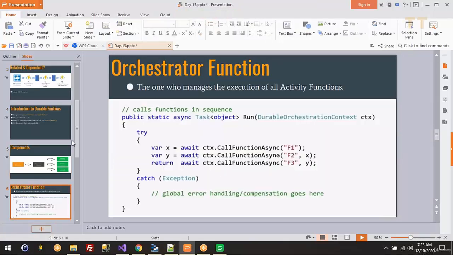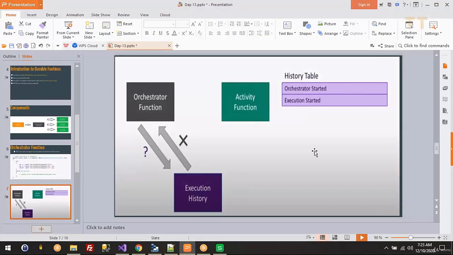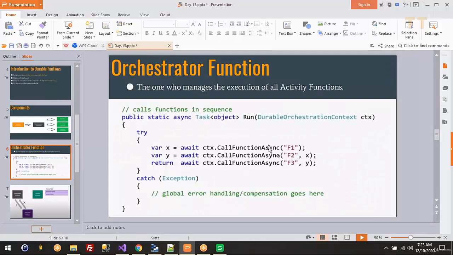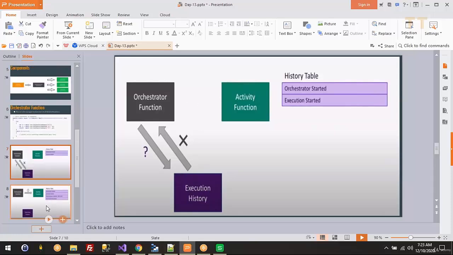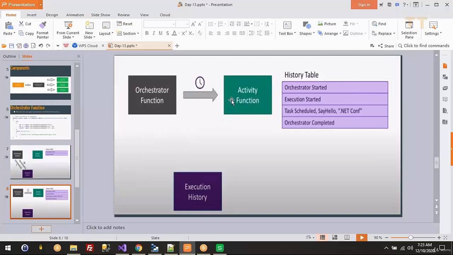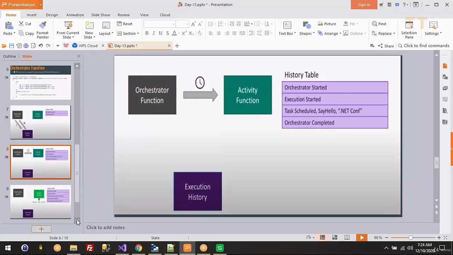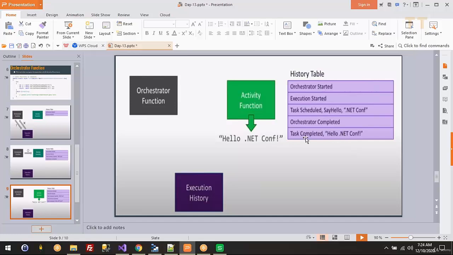Okay, we'll see one example. How are they able to achieve this? Same thing: internally, they are maintaining a history table. Whenever the orchestrator function tries to execute this first call, before executing, it checks that history table: did I execute this function? If the result is no, then it will execute the function. It will queue that function into the history table to start the execution, and execution starts. You'll see rows like this being added into the history table. When the execution completes, you'll see something like that.